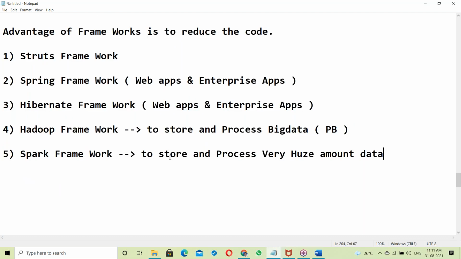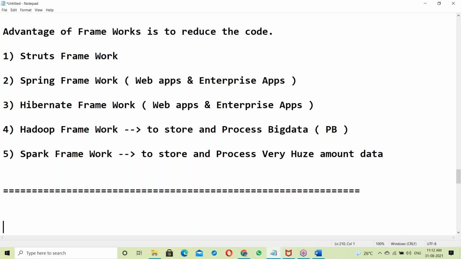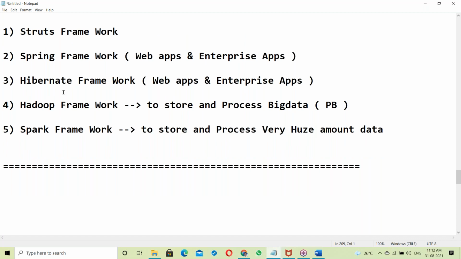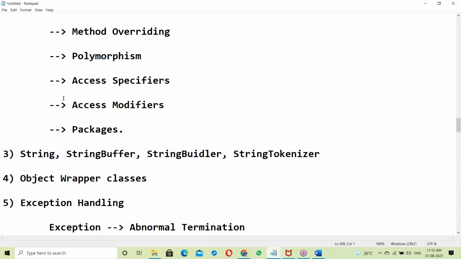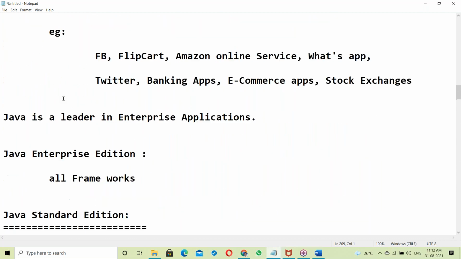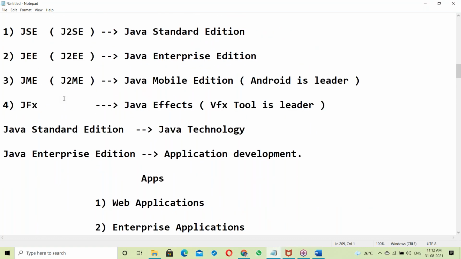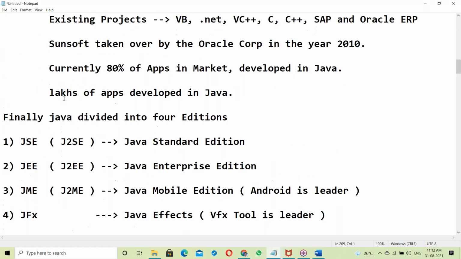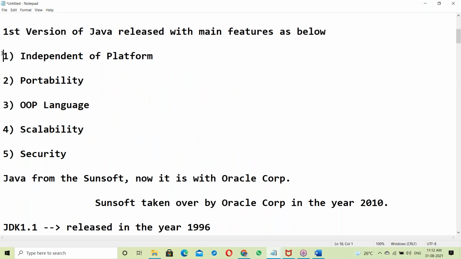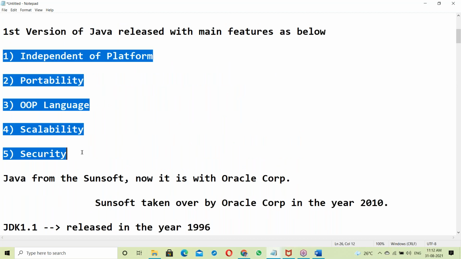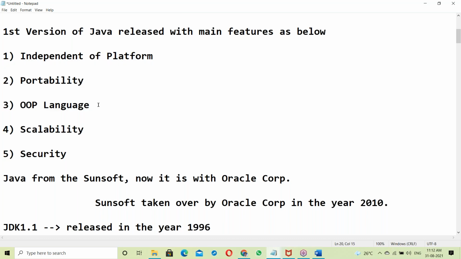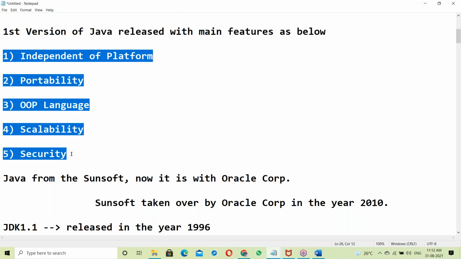So this is about the introduction. Java introduction and Java overview are completed. From the next class we have to start with these features: what is independent platform, what is portability, what is hook language, what is scalability.